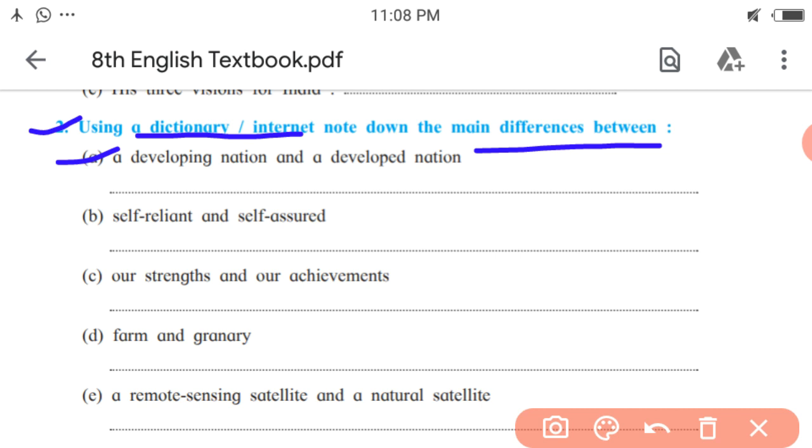So these are the two differences I mentioned about a developing nation and a developed nation. The same way you have to write main differences between the remainings.